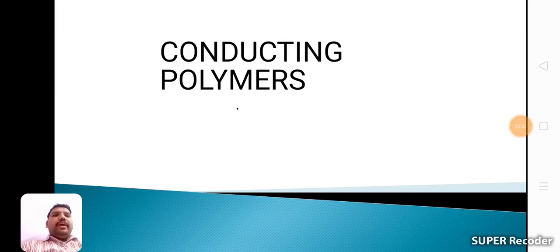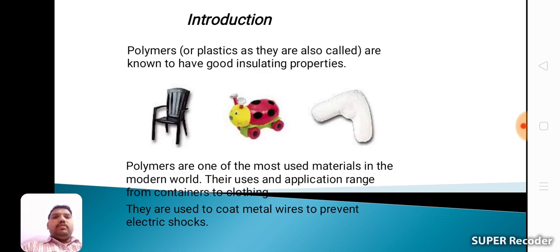Good morning, students. Today our topic is Unit 4, Conducting Polymers. The unit title is Polymer Chemistry. Let us start with an introduction to conducting polymers.